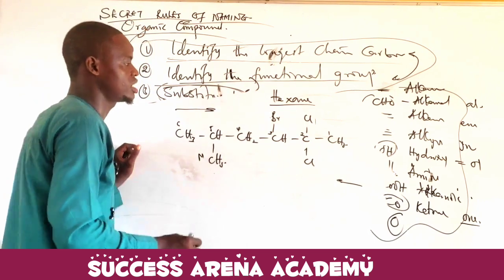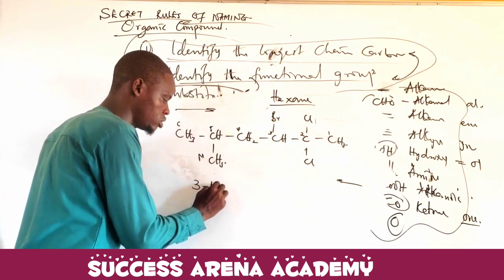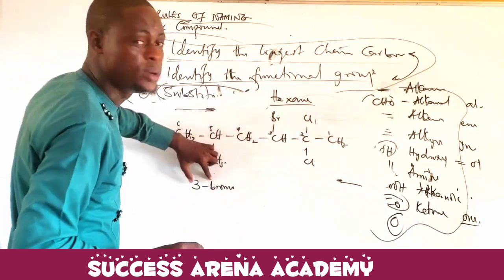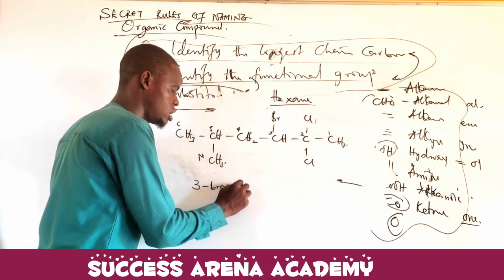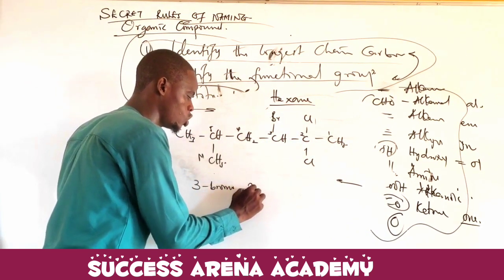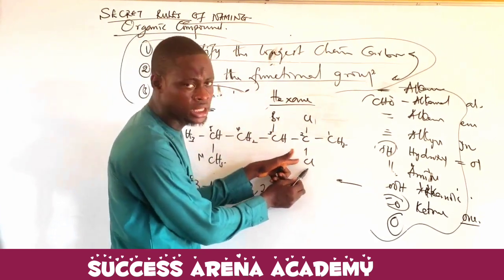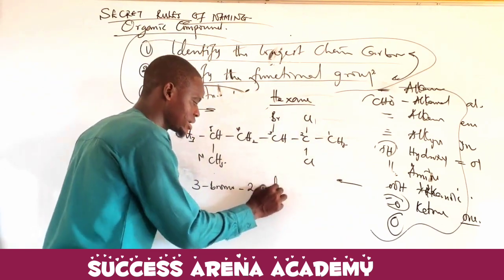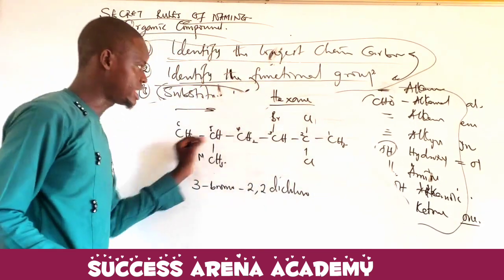So how I'm going to count it, it is 3 bromo, altogether. Bromine is named for because it's what? B. 3 bromo. Then I'm going to name this one what? 2, 2. To show that what? This 2 means that the chlorine is found on carbon 2. The both of them are found on carbon 2. So 2 dichloro. Then I'm able to name all this.